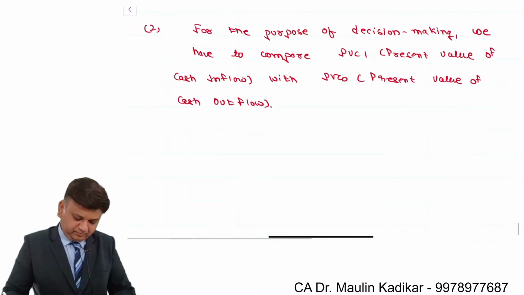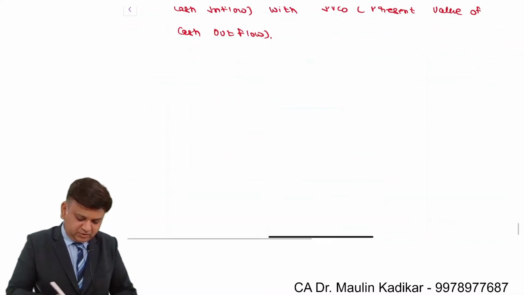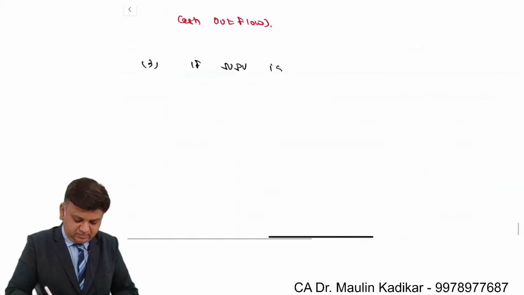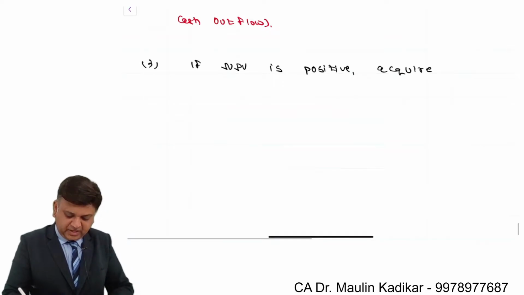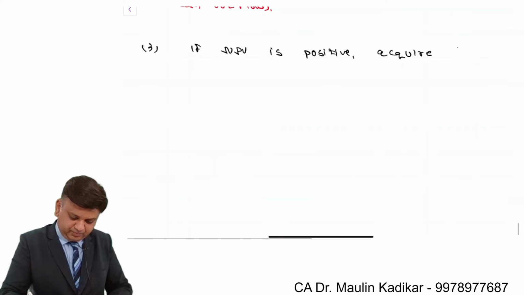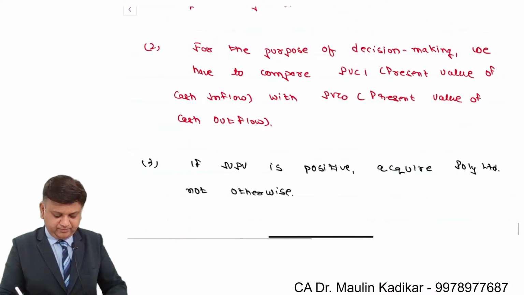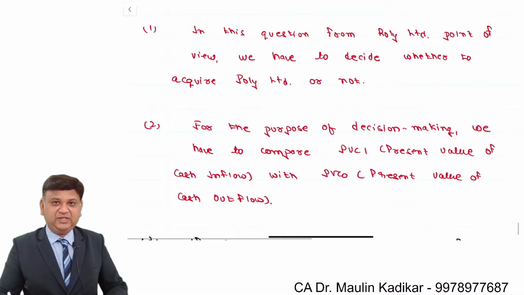Full stop. Third, if NPV, net present value, is positive, comma, acquire Poly Limited, not otherwise. This is the way we are required to take the decision.